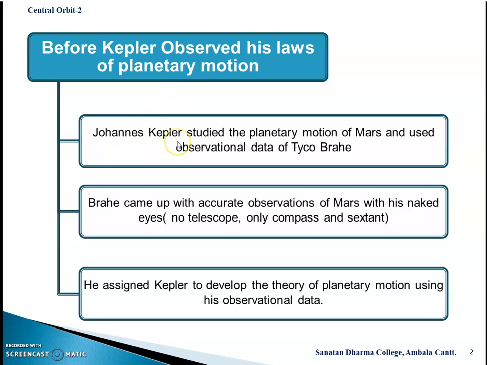Johannes Kepler, a German astronomer and mathematician, studied the planetary motion of Mars and used observational data of Tycho Brahe. Brahe came up with accurate observations of Mars with his naked eyes, no telescope, only compass and sextant. He assigned Kepler to develop the theory of planetary motion using his observational data.